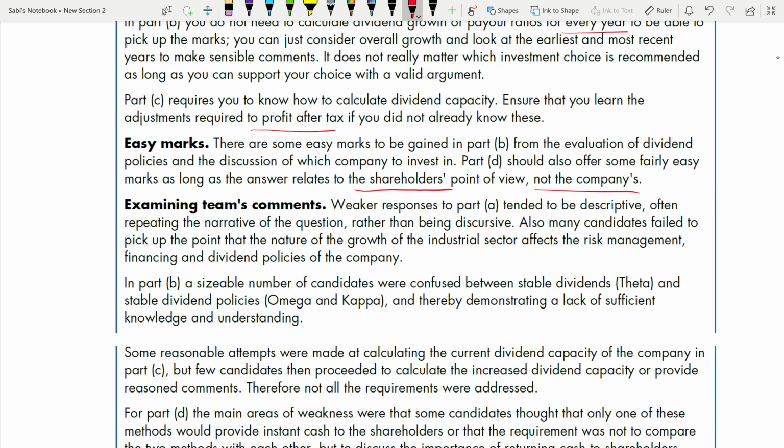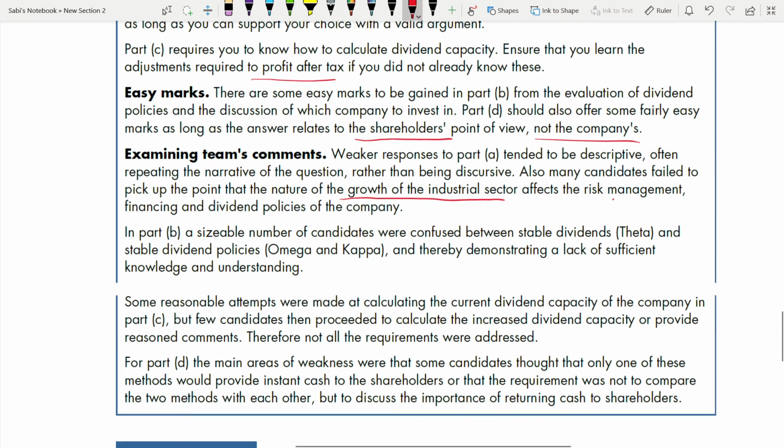So the weaker responses to part A tended to be descriptive, often repeating the narrative of the question. Many candidates failed to pick up the point that the nature of the growth of the industrial sector affects the risk management, financing, and dividend policies of the company. Always it is like this. Part B.